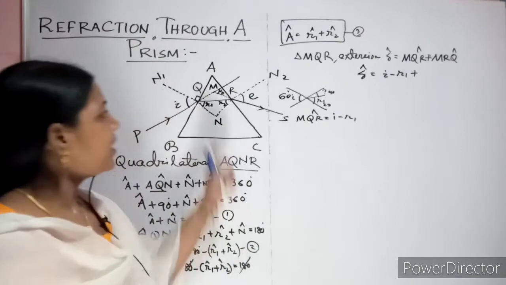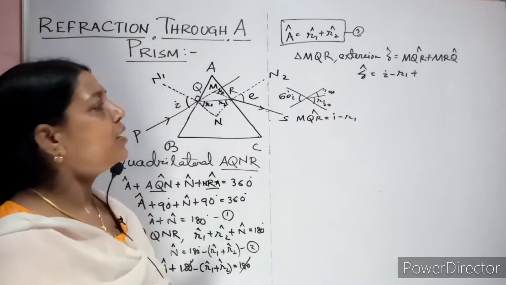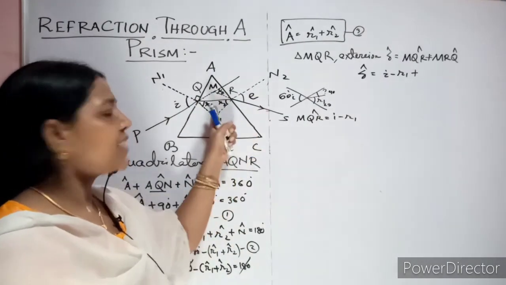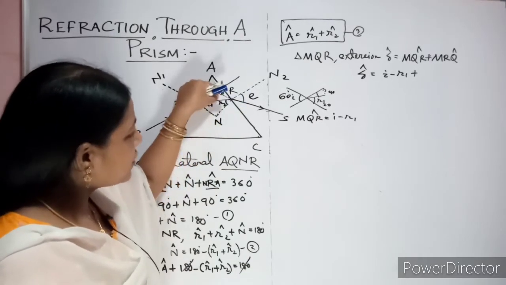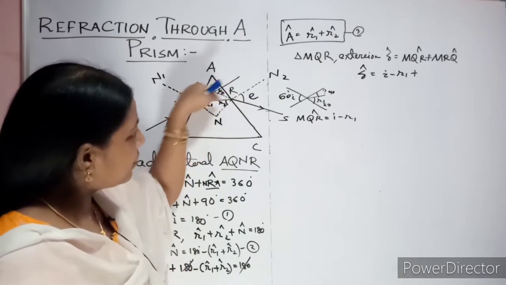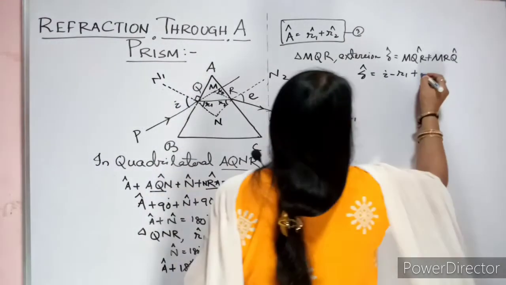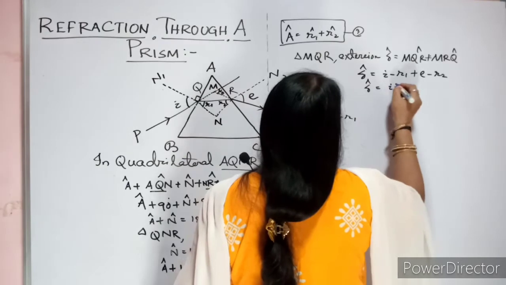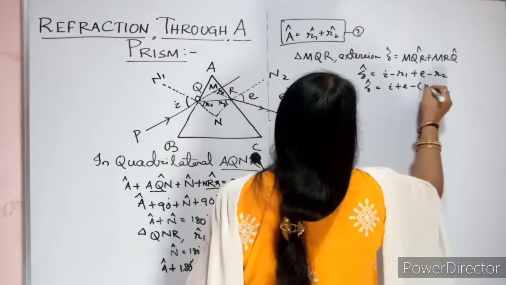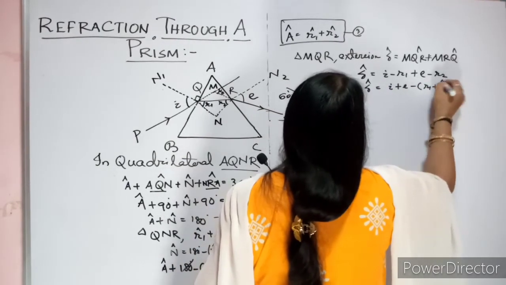Same way you can write your MRQ angle. How much is it? E minus R2, because equal and opposite are both the same. But this part is missing. So how much is missing? E minus R2. So your zeta angle equal to I plus E minus, you can take common, R1 plus R2 angle.